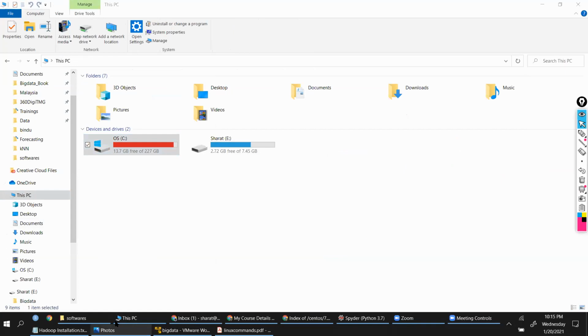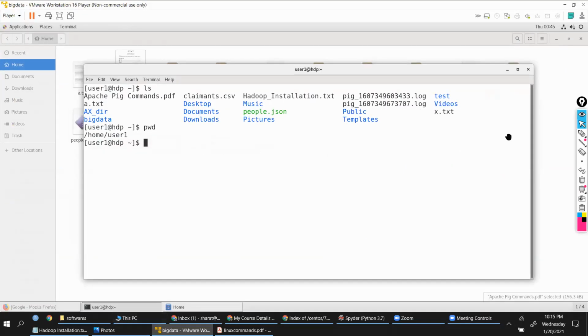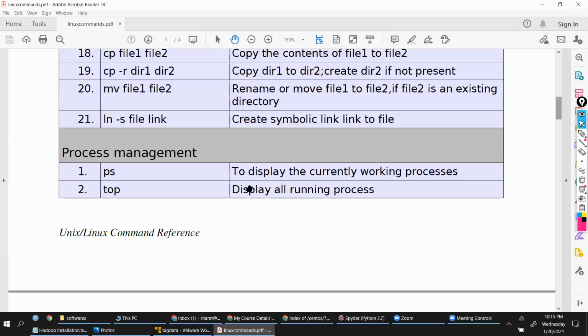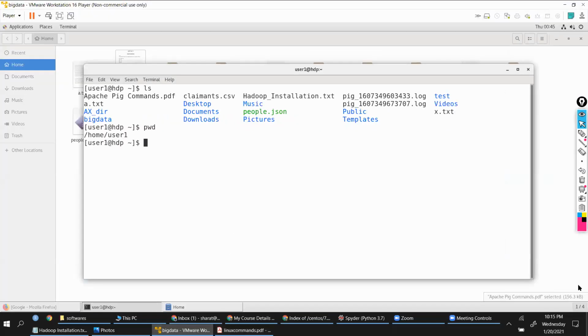Now to install Hadoop, we will have to first learn Linux commands, because you will be doing a lot of manipulations. Practice through these commands. Tomorrow we will walk through these commands and I will talk about user management, how Linux is managing the security.